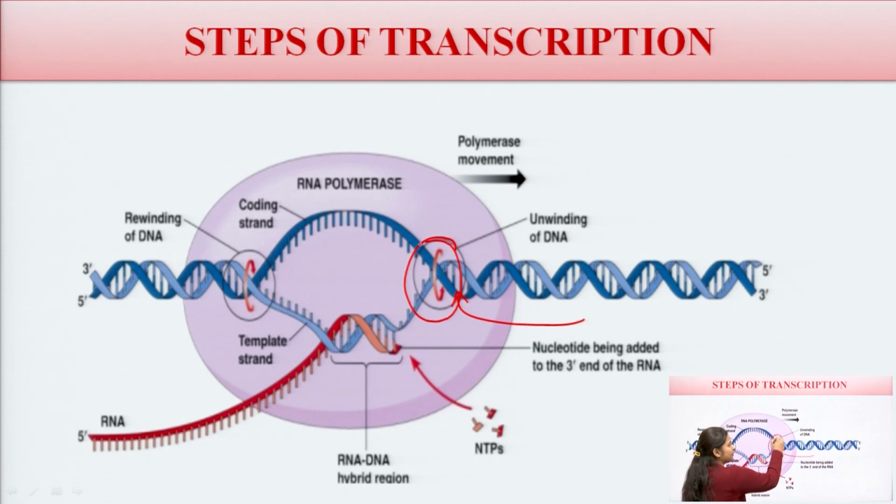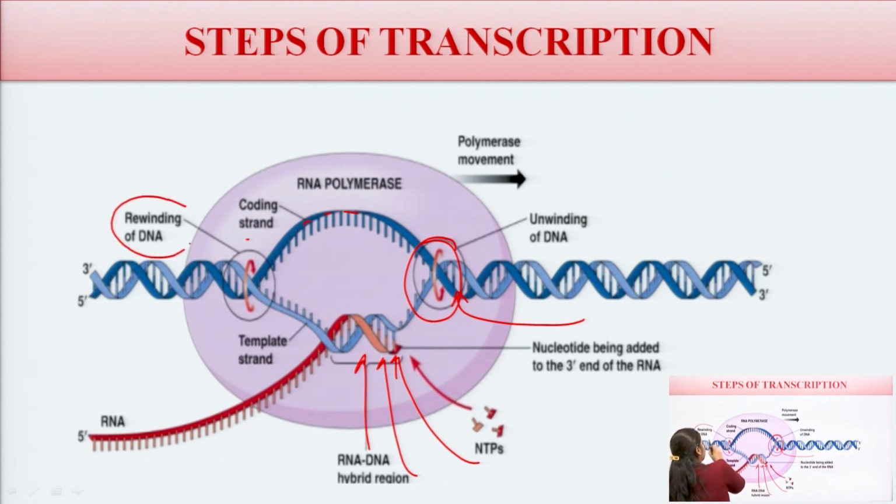So there is an uncoiling or unwinding of the DNA, and the new proteins are added. The new proteins bind to the surface and bind to their bases, and when the coding is completed, that is the coding strand, they again rewind, they again recoil. So this is the process of transcription.